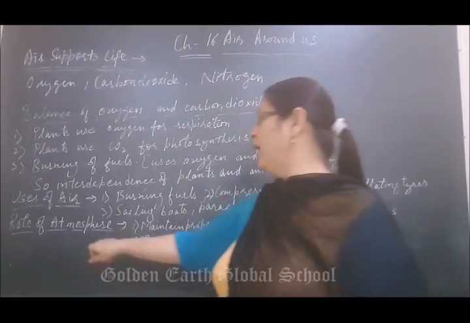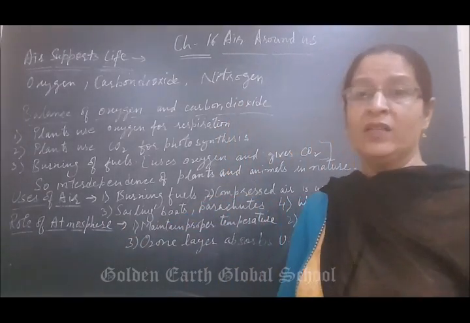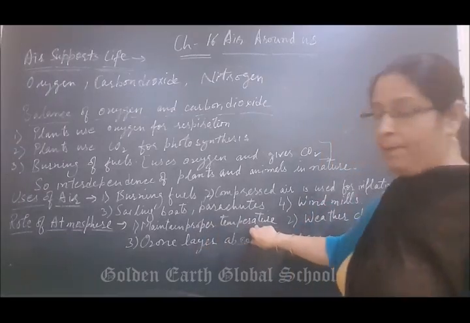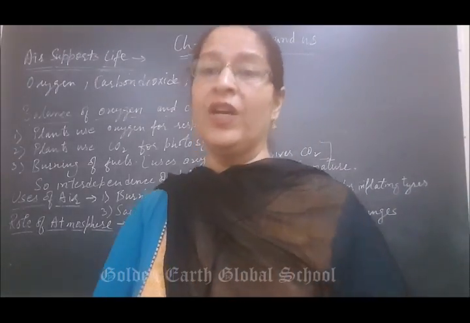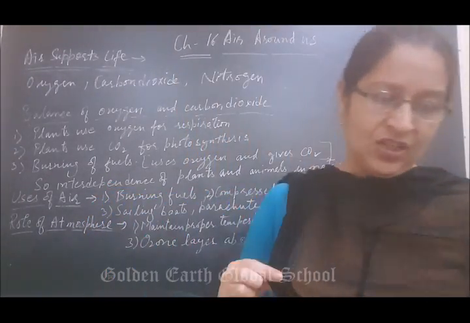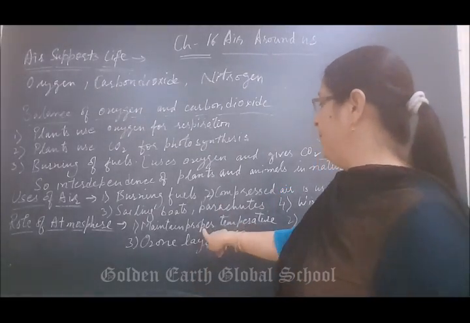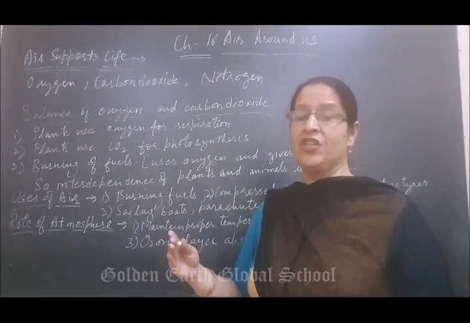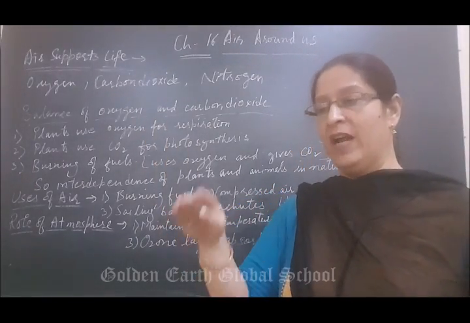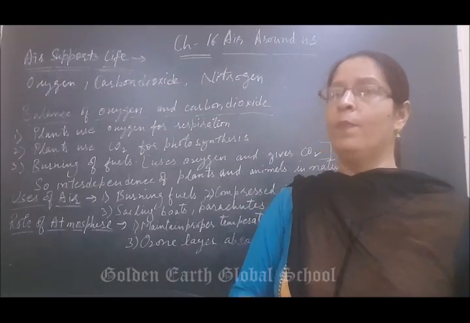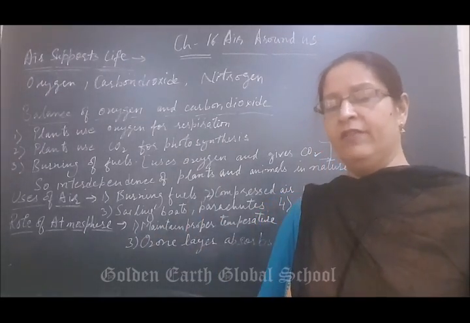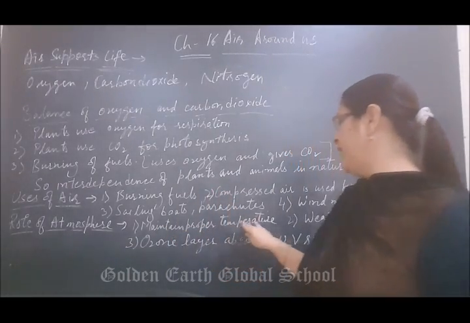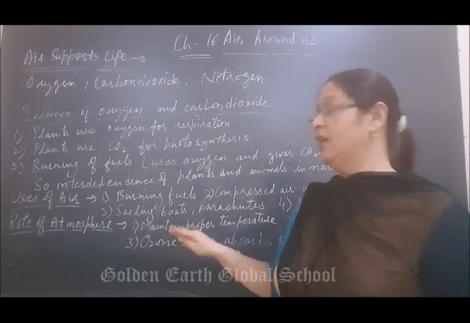Next is the role of atmosphere. What is the role of atmosphere? First, the atmosphere maintains proper temperature. How will it maintain proper temperature? The sun releases ultraviolet radiation. It enters the earth's atmosphere, touches the earth's surface and goes back to the atmosphere. With this it maintains the proper temperature of the earth's surface.